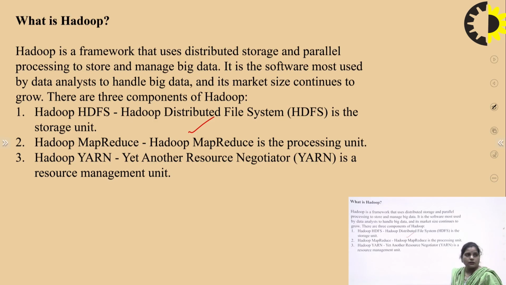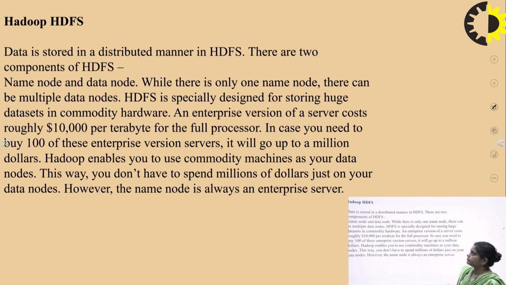What is the functionality of Hadoop YARN? The full form of YARN is Yet Another Resource Negotiator. So we can say that in the Hadoop framework, the three components of Hadoop are performing their own individual roles. HDFS is a storage unit, MapReduce is a processing unit, and YARN is a resource management unit which is responsible for managing the resources during the processing.